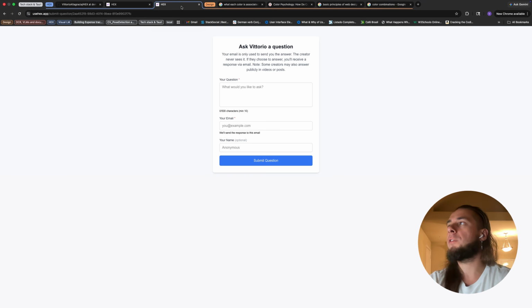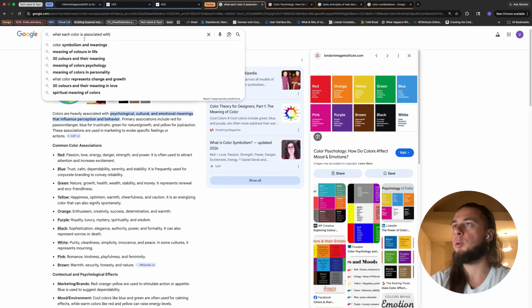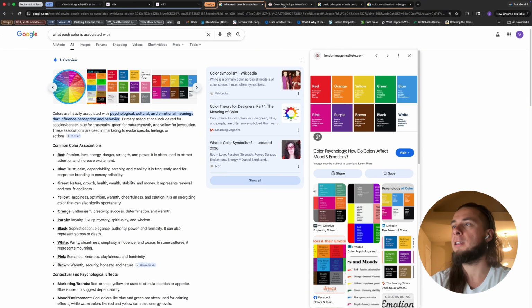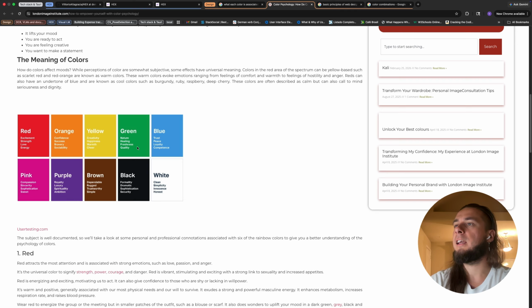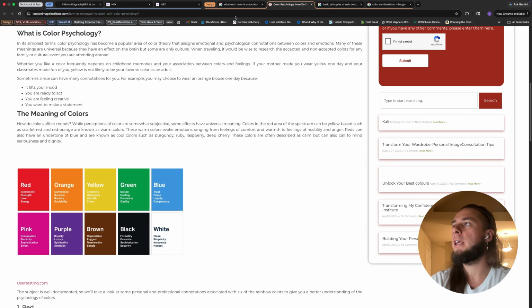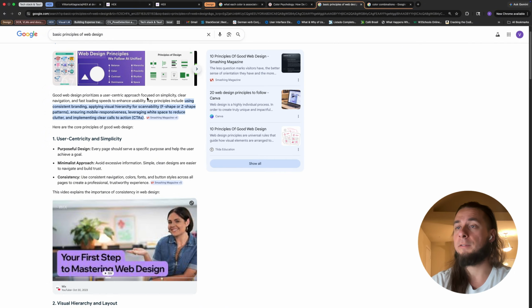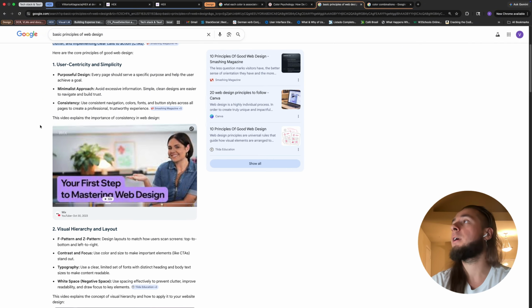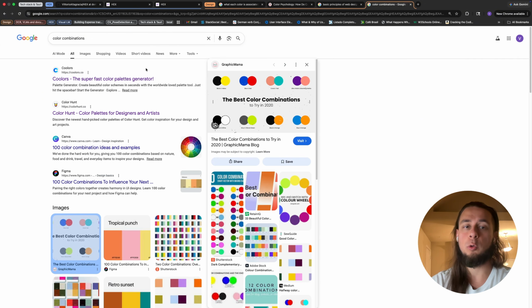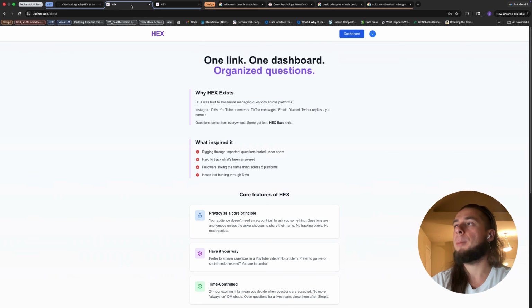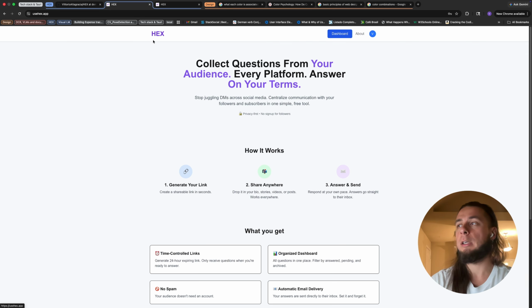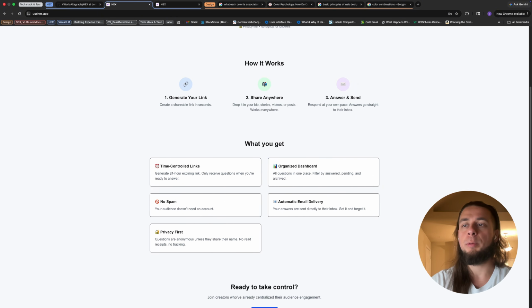So one of the things that can help you as well is to look into what each color is associated with. As you can see, the main theme of the app is purple that I've selected. There is a color psychology behind it as well. There are basic principles of design that I used that are very helpful, and I've applied them in this app. There are color combinations that you can also look up. And then also, if you're using Claude Code, then that can help you a lot. It can help assess your design, and it can help you with making it better.